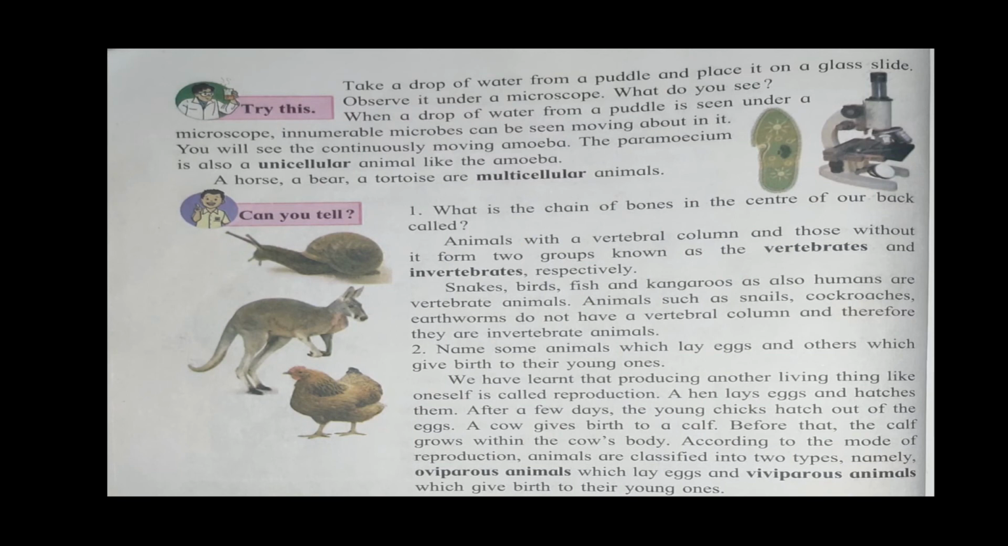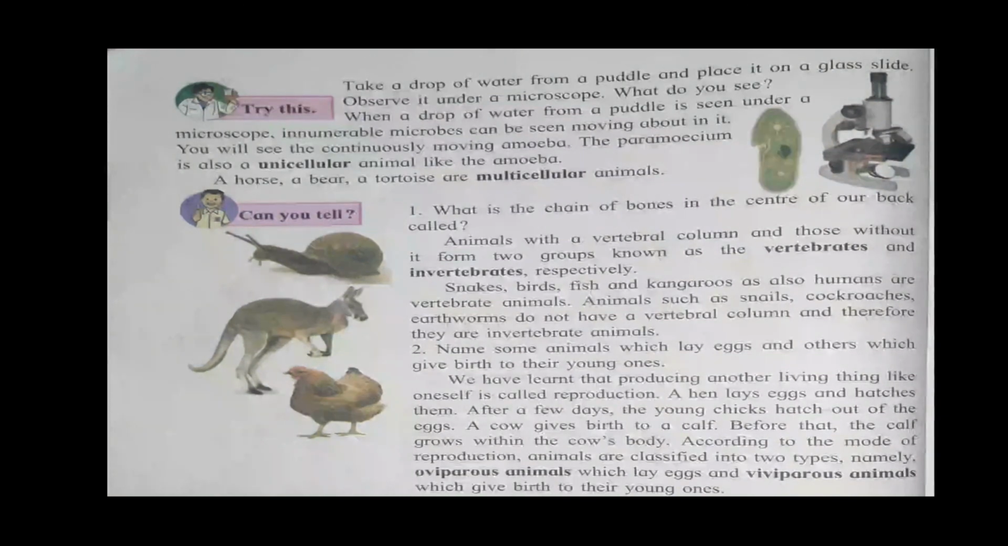The paramecium is also a unicellular animal like amoeba. So amoeba and paramecium are unicellular animals. A horse, bear, tortoise are multicellular. From the cell, there are two types, unicellular and multicellular. See other animals like snail, kangaroo, hen in the pictures.